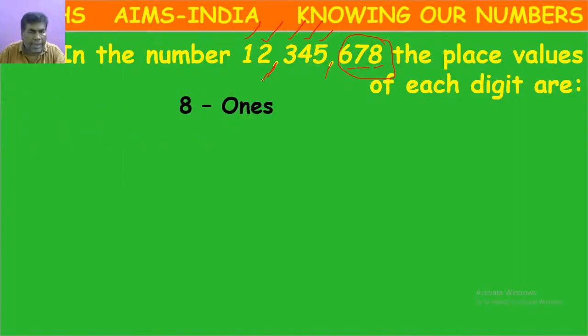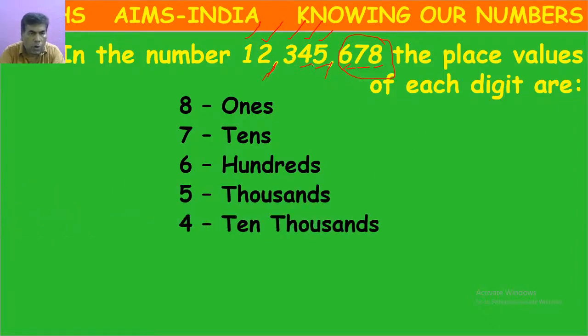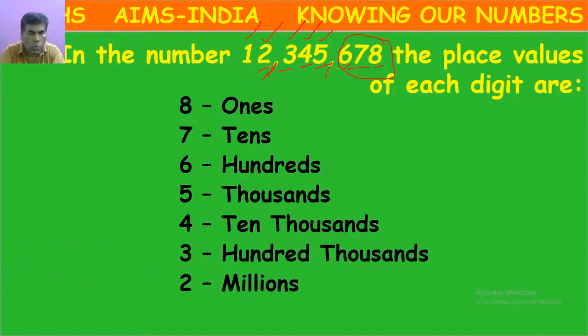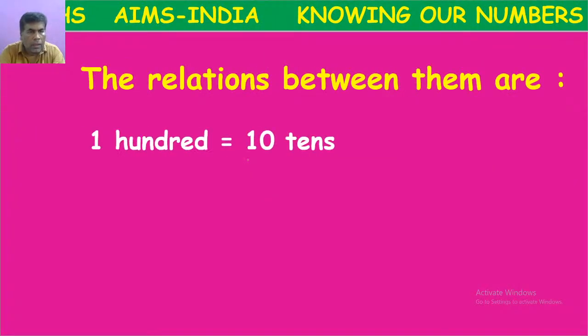So here, we have 8 ones, 7 tens, 6 hundreds, 5 thousands, 4 10,000s, 3 100,000s, 2 millions, 1 10 millions. Like this, we write the place values in the system.